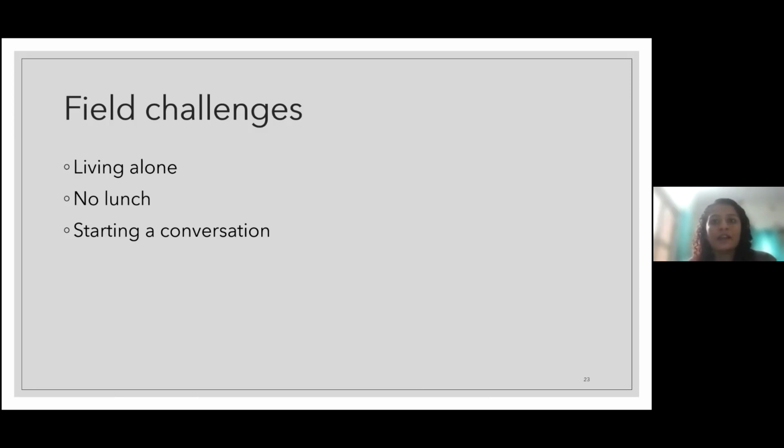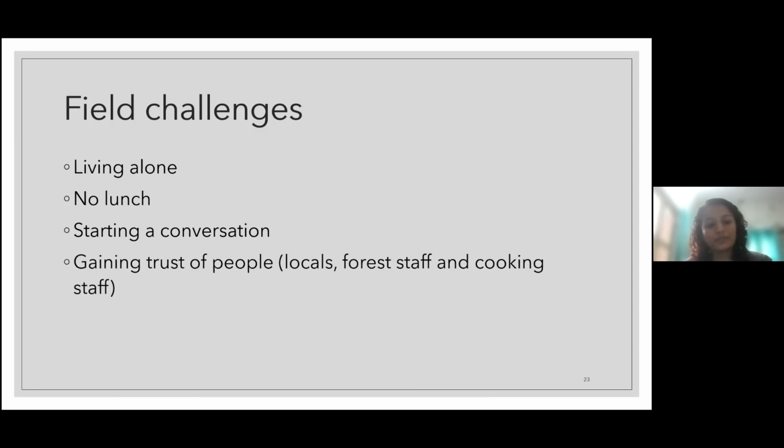You can say that you are a student working on this project for your own study purpose, and do say that you are not going to share this data with the forest department at all, and that you won't be sharing data without their permission. That way you can gain the trust of people.